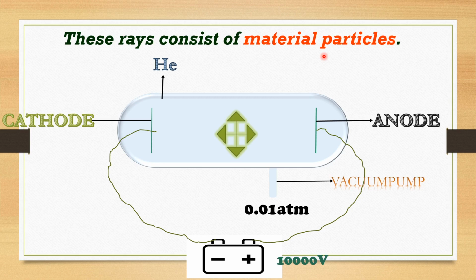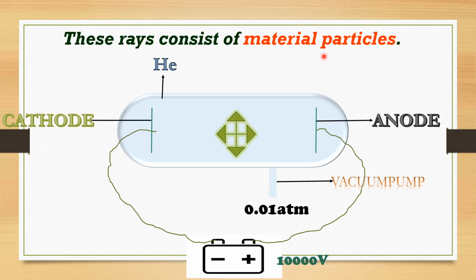But light does not consist of particles. It is just a ray. How do you know? If you keep any object in the light, it won't show any action. But to confirm whether these cathode rays are just rays or materialistic particles, what exactly did J.J. Thomson do?